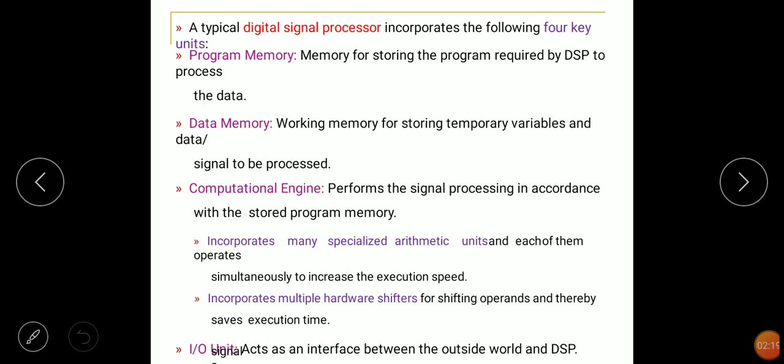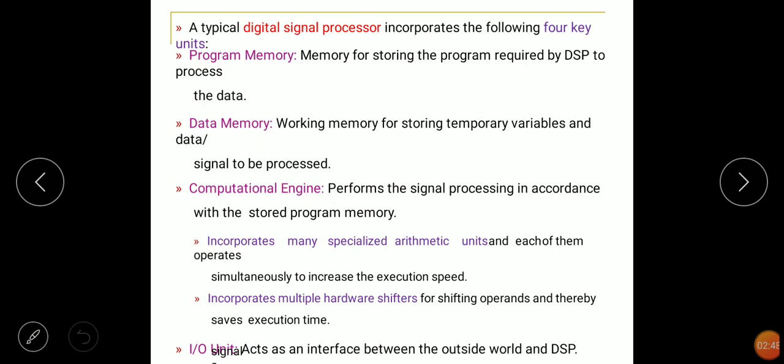Next, the third one is the computational engine. It is a very important part of the processor that performs the signal processing in accordance with the stored program memory. In this computational engine, it incorporates many specialized arithmetic units, and each of them operates simultaneously to increase the execution speed.